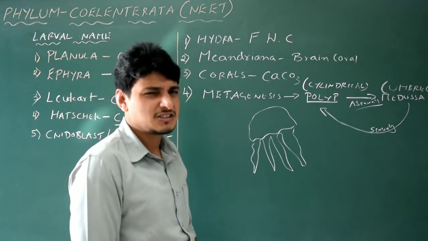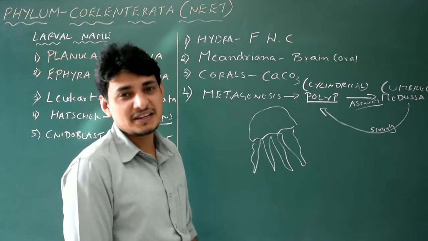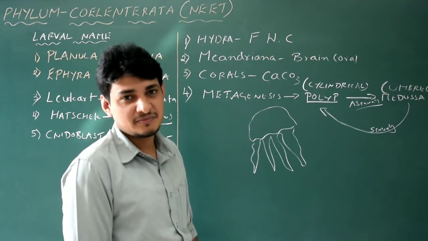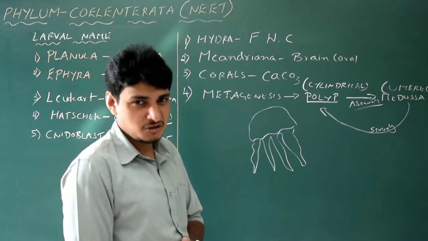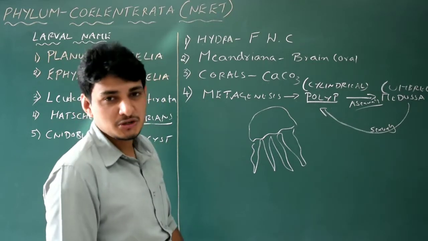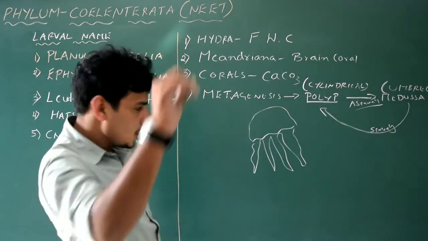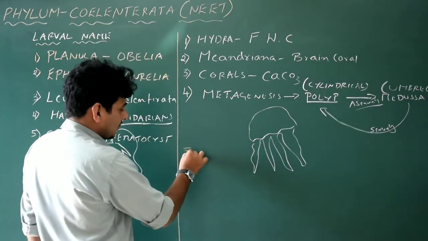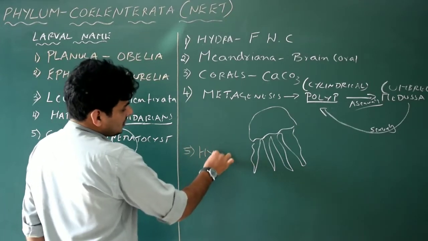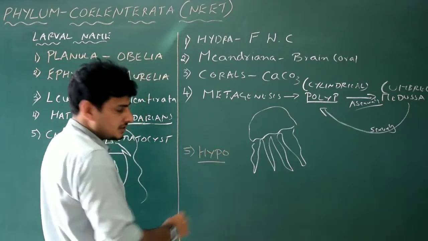What is the meaning of gastro? Stomach, alimentary canal. Gastro, gastric. Remember the term gastric? Stomach. So that is gastrodermis in the case of Coelenterates. Okay, we'll come to that. One more point, I may forget this. What is the name of the mouth in the case of Coelenterates?